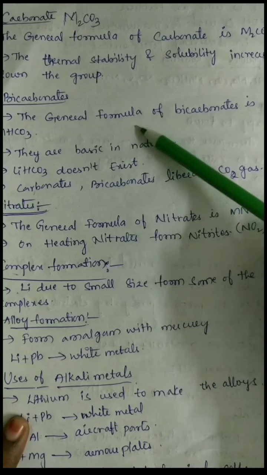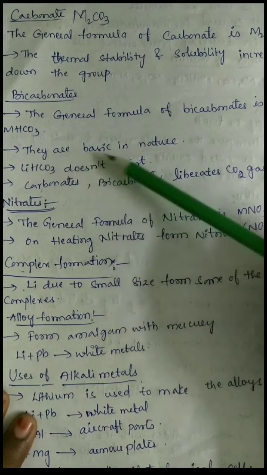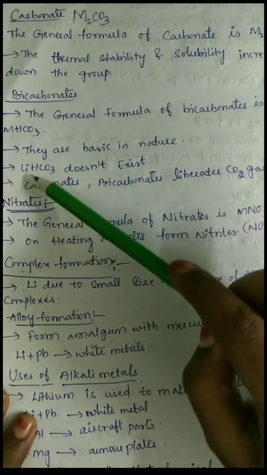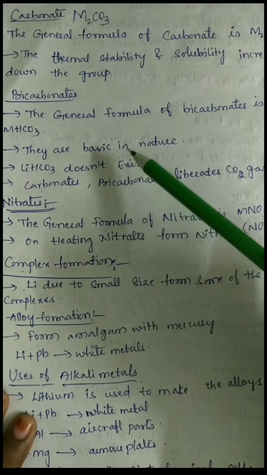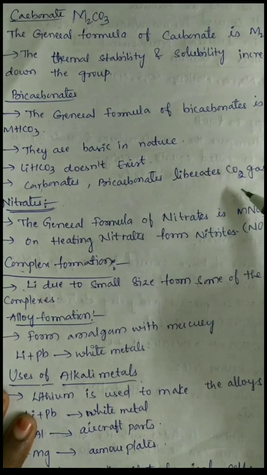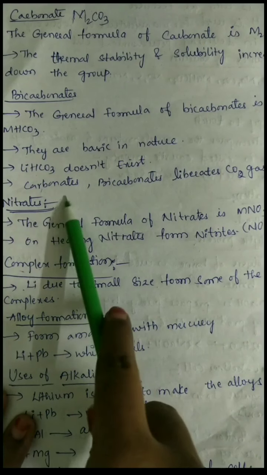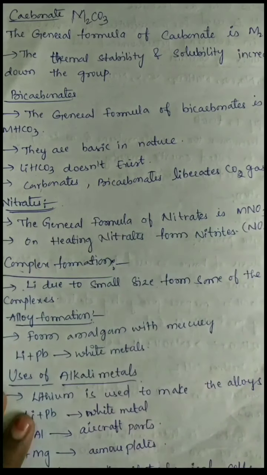And the next one is bicarbonates. The general formula of the bicarbonates is MHCO3, and they are basic in nature. But in the bicarbonates, the lithium bicarbonate does not exist while the other alkali metal bicarbonates exist. These carbonates and bicarbonates liberate carbon dioxide. We studied that the peroxides absorb the carbon dioxide and release oxygen. Here the carbonates and bicarbonates liberate carbon dioxide gas.